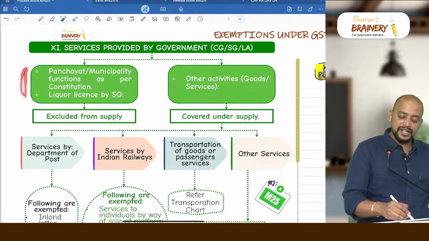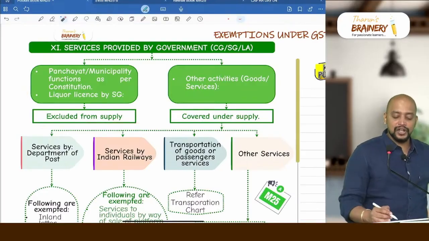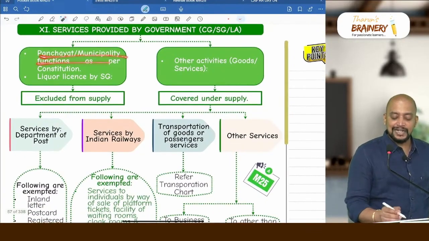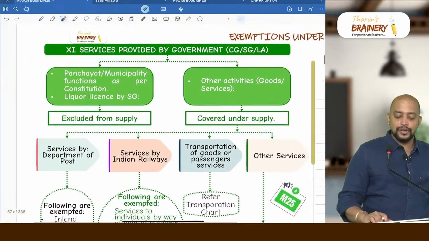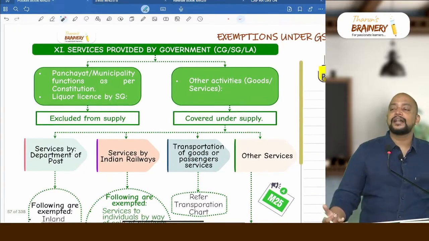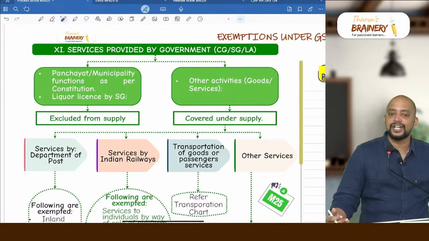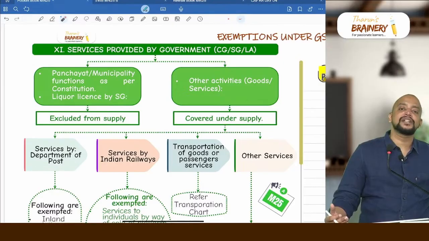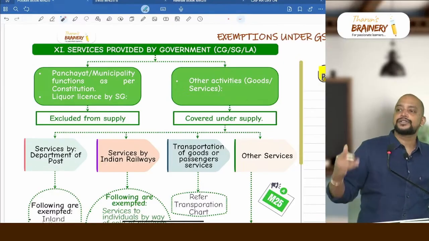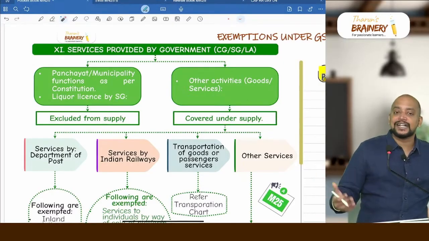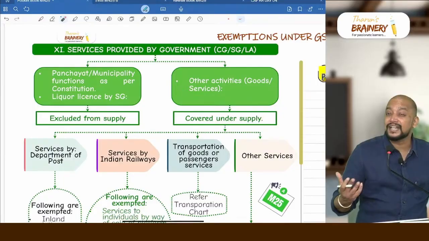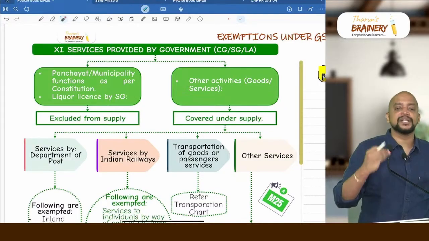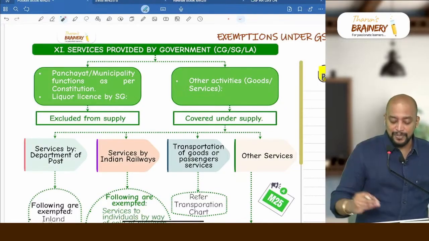There are two activities which are excluded from supply. What are they? Panchayat or municipality as per constitution. Article 243G or 243W of the constitution, or the 11th and 12th schedule of the constitution. They have listed out some activities. By doing those activities, if they are getting some money, the money collected by municipality or gram panchayat will be exempted.